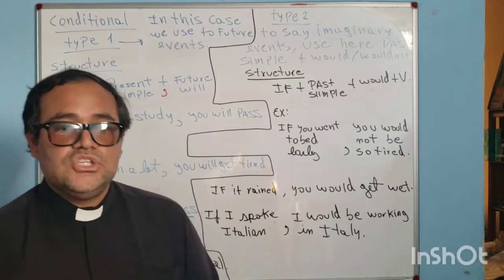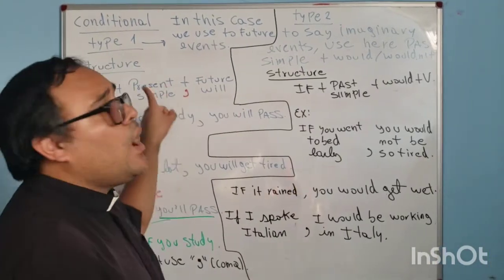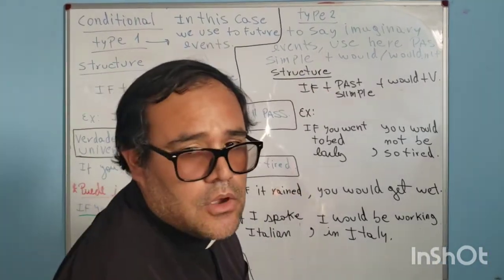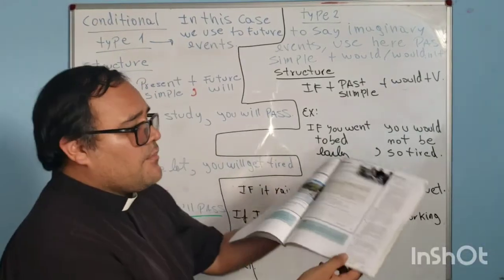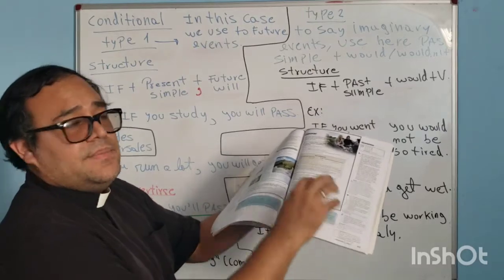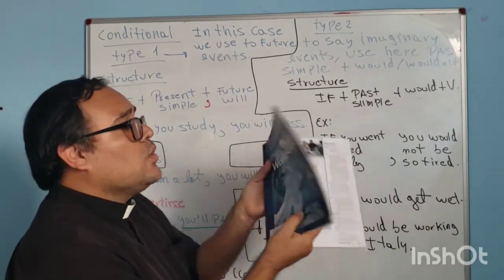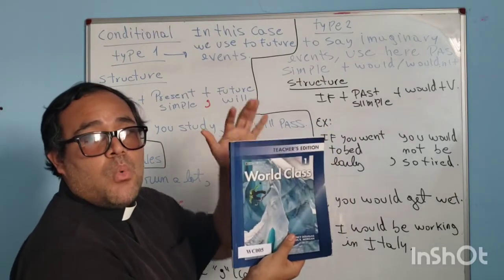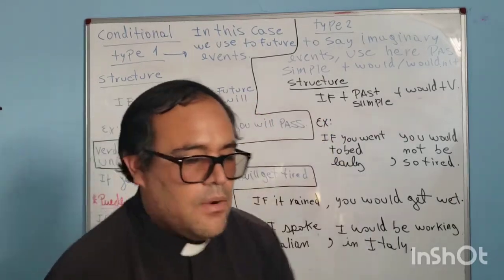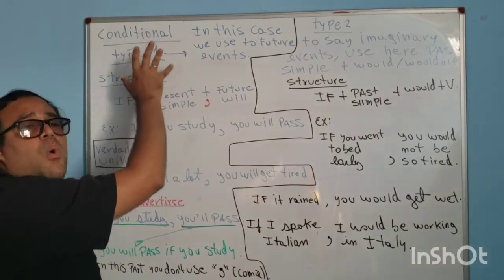However, this part is unit 10. Conditional type 1 and type 2. In your book, on pages 110 and 111, you have the grammar, and the exercise is in Word Class 1, remember, Word Class 1. Now, in this part, it's very easy. You have conditional type 1 here.